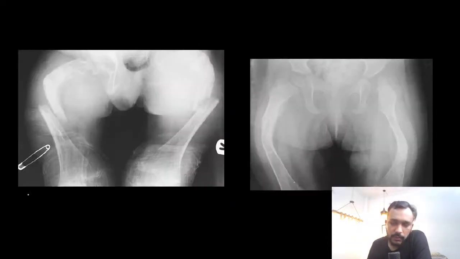So moving on to the next images, guys. What are we able to see in these images?